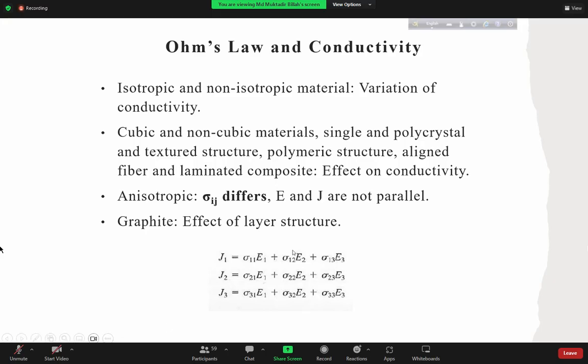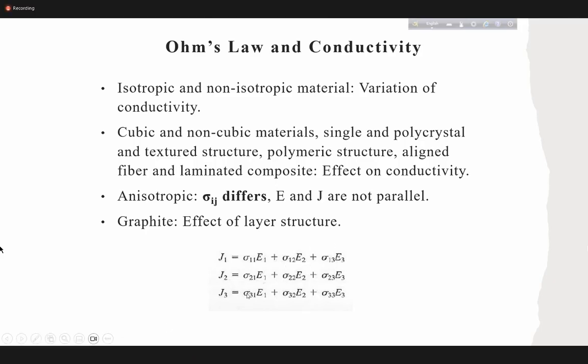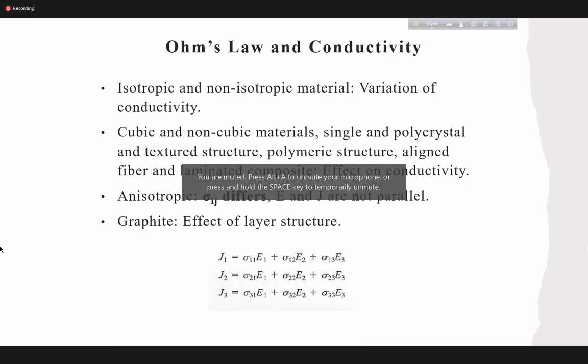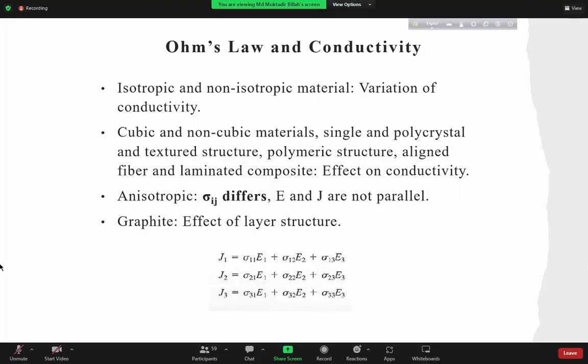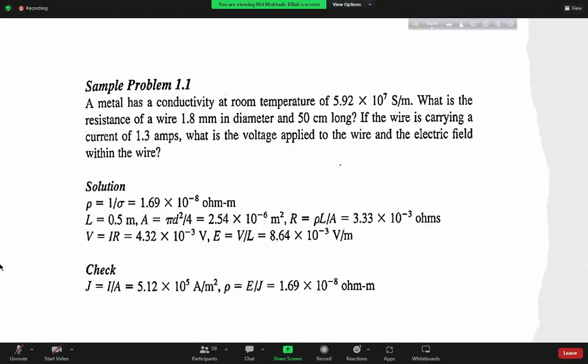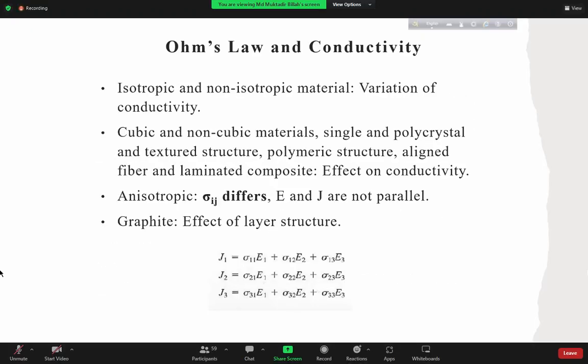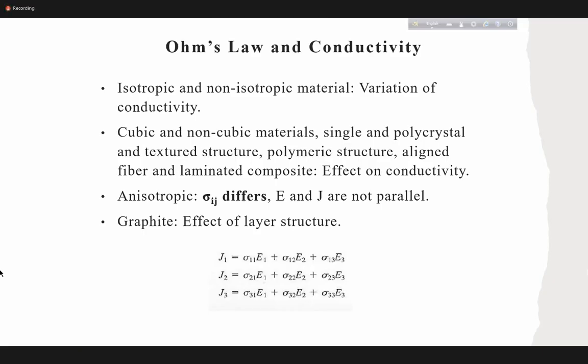But here I just want to give you the idea that all these vectors are actually tensors. For simplification, we will always just consider the simple vector form, because materials are not isotropic. Materials are isotropic or anisotropic, usually, for any property.